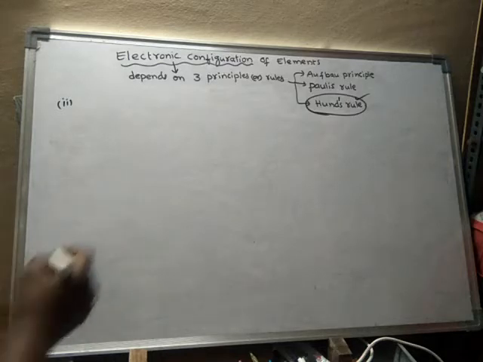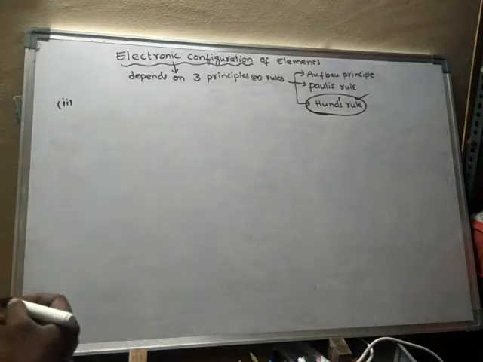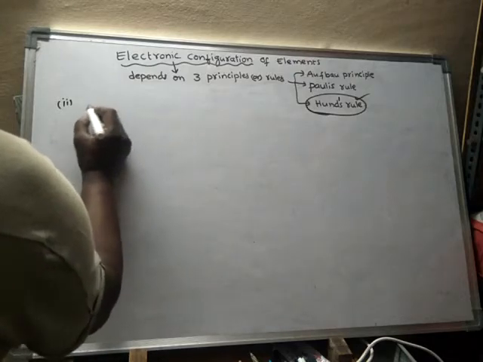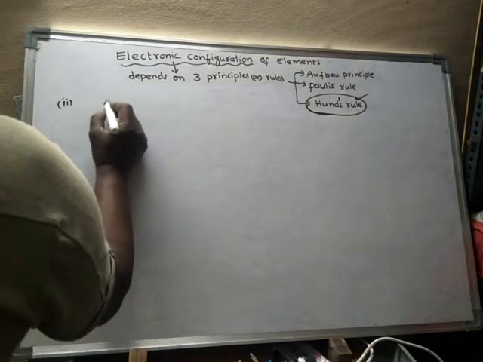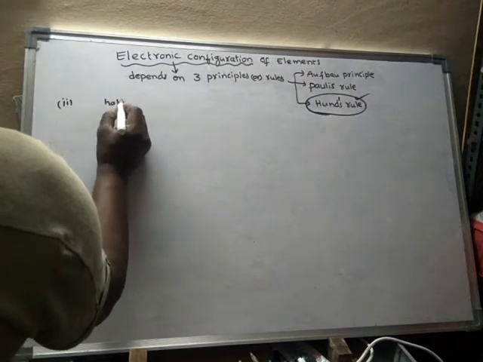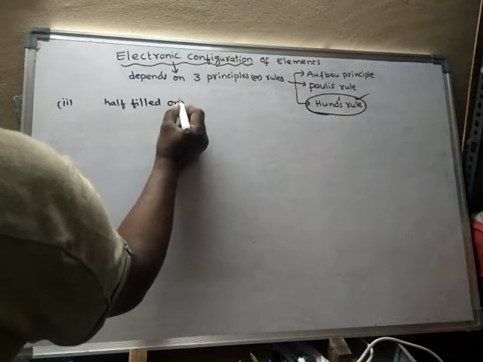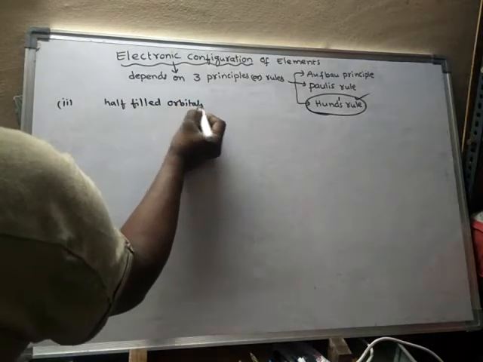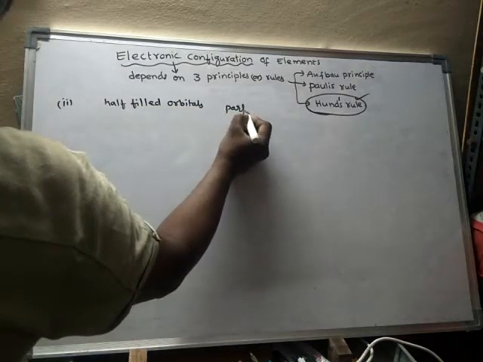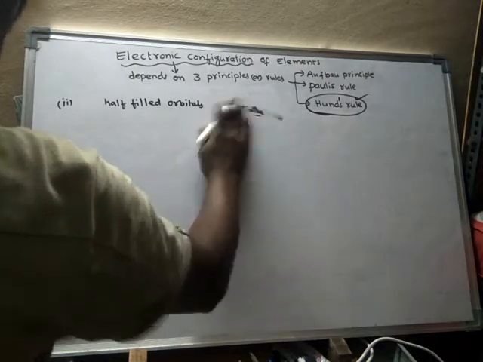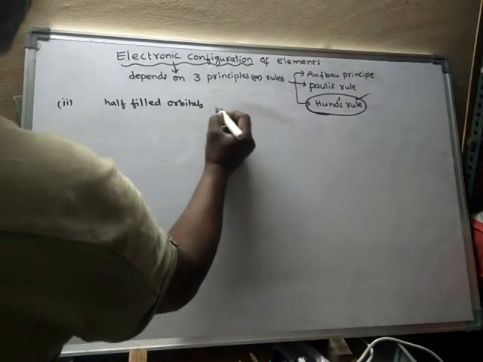According to the second rule of Hund, there are 3 types of orbitals. What are they? Half-filled orbitals, partially filled orbitals, or else completely filled orbitals.